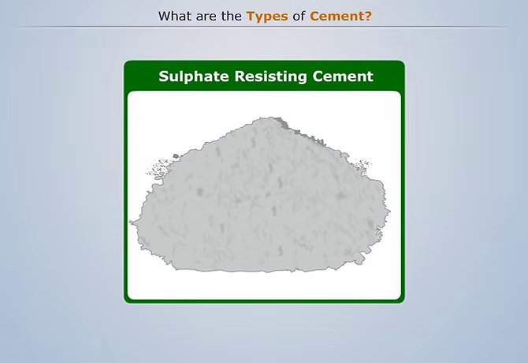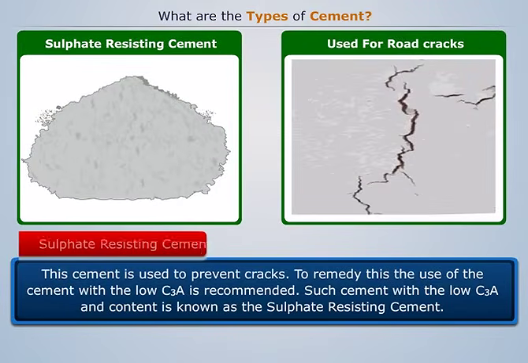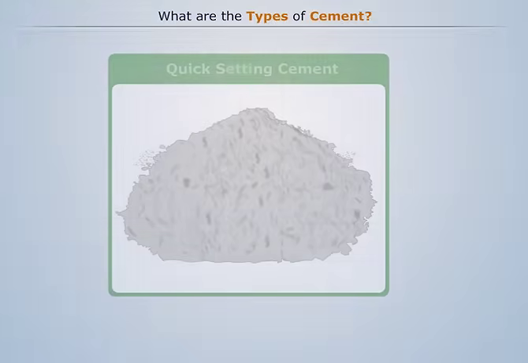Sulfate-resisting cement. This cement is used to prevent cracks. To remedy this, the use of cement with low tricalcium aluminate is recommended. Such cements with low tricalcium aluminate content are known as sulfate-resisting cement.